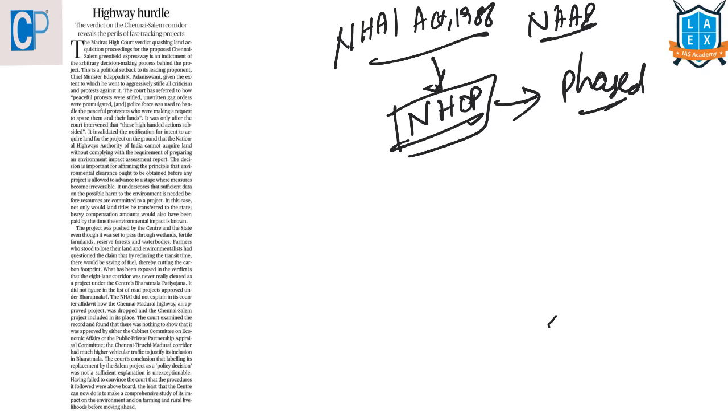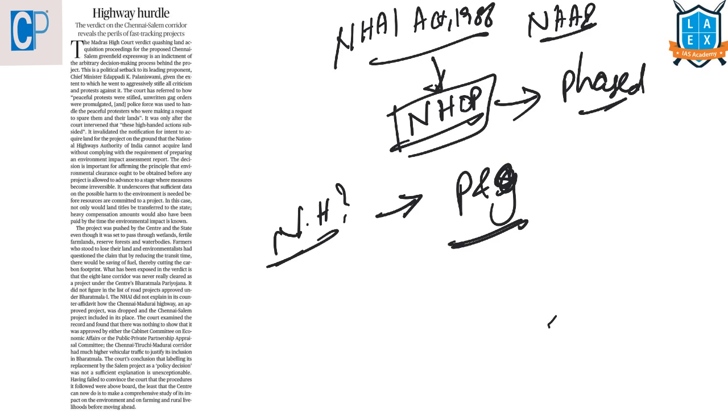And we have to know what is meant by a national highway first. National highways are the roads of the country for interstate movement of passengers as well as goods, and they cover the length and width of the country, connecting national as well as state capitals.